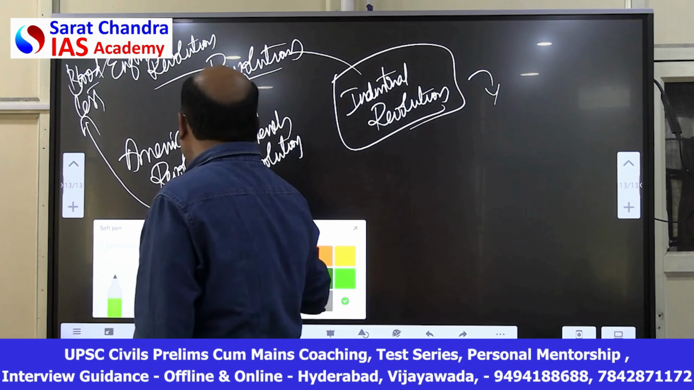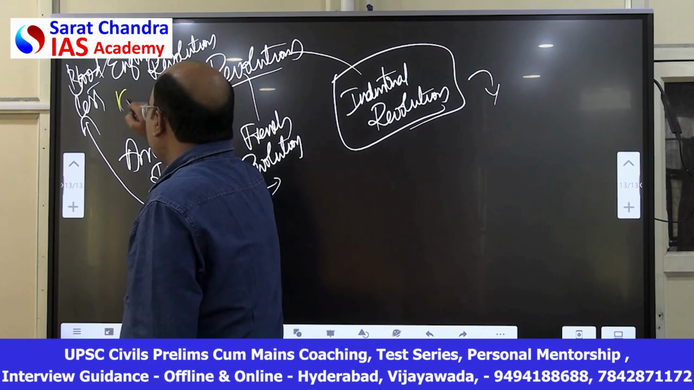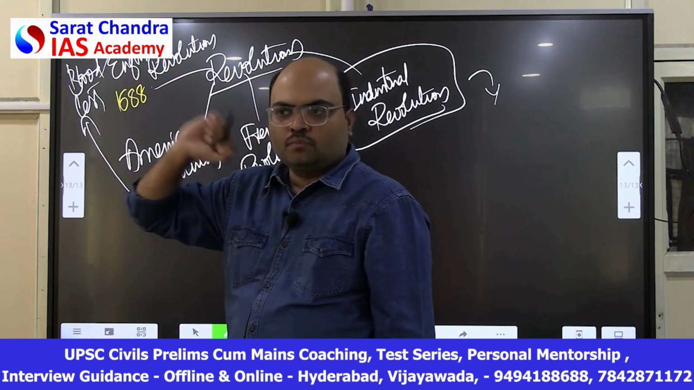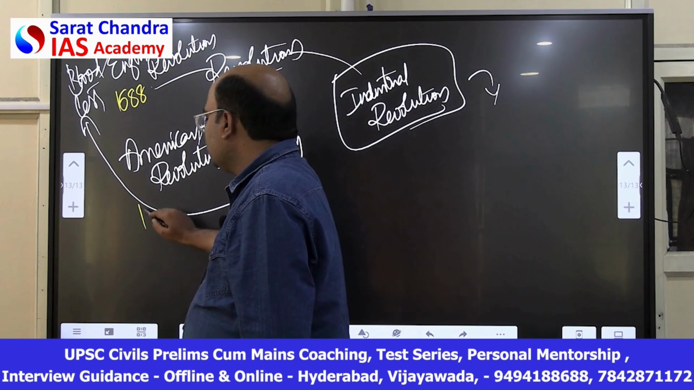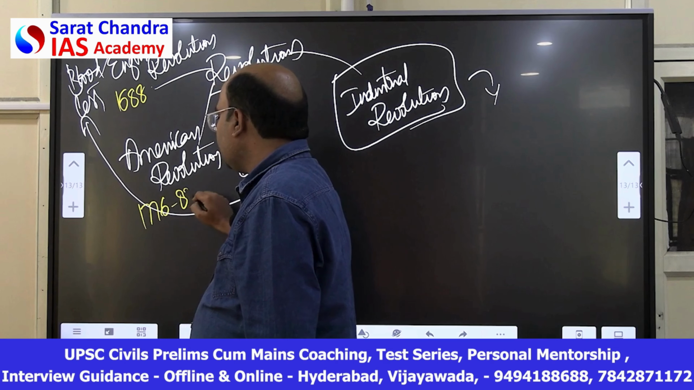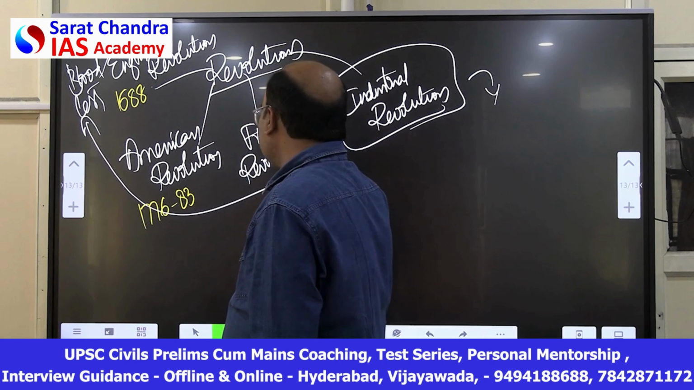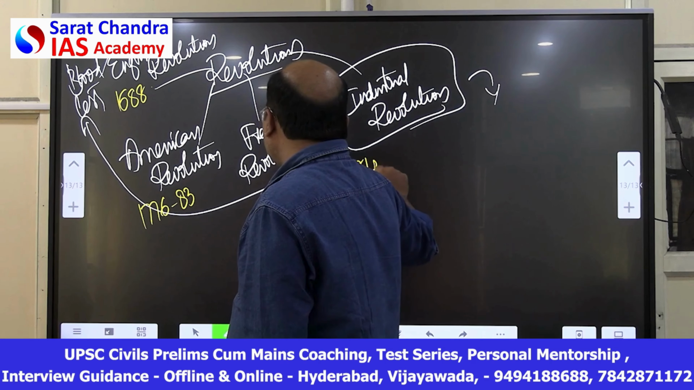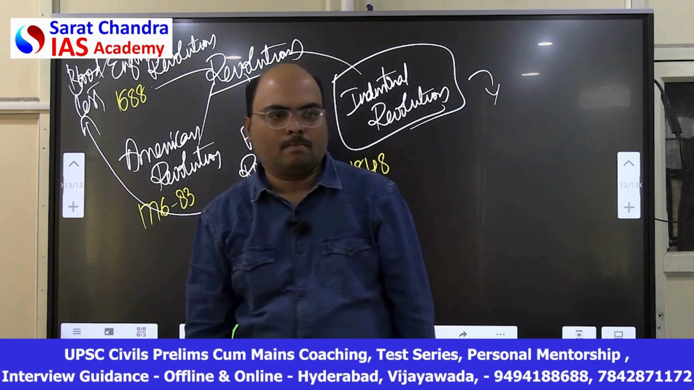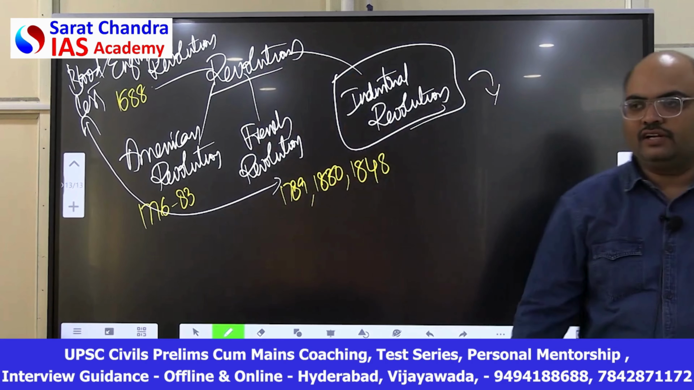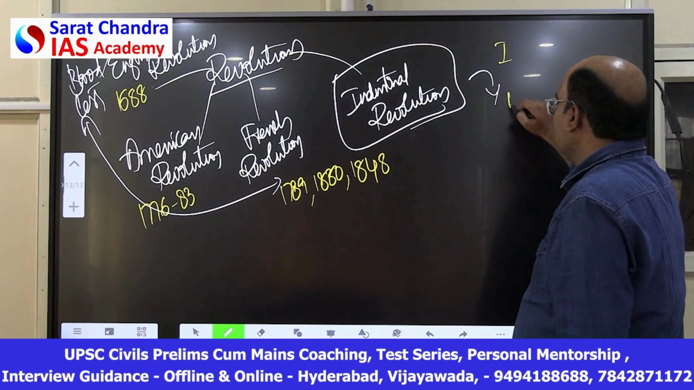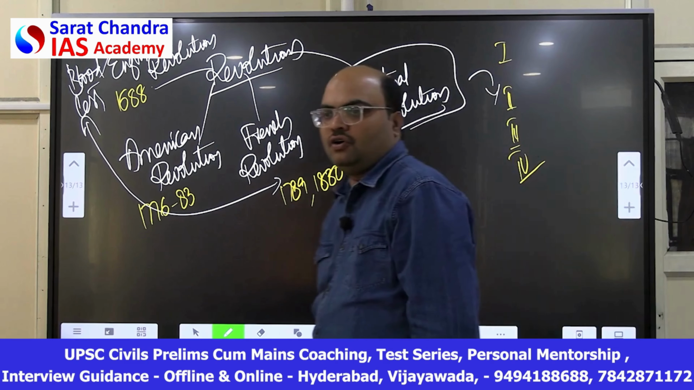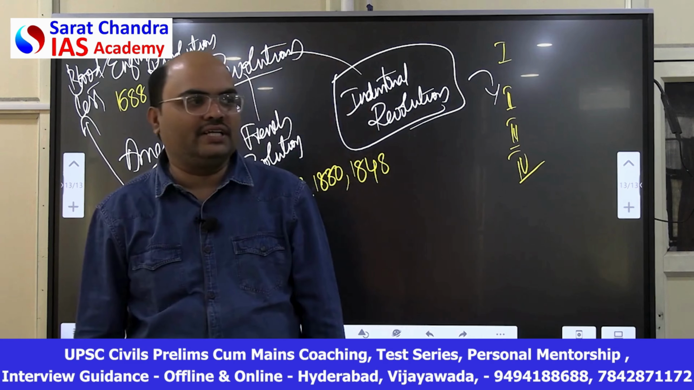All this process started from the English Revolution, the Bloodless Revolution, and the American Revolution. The Bloodless Revolution happened in the year 1688. You don't need to remember the dates, just understand the importance. American Revolution from 1776 to 83. French Revolution 1789, 1830, 1848. Industrial Revolution: first phase, second phase, third phase, fourth phase. We are present in the fourth era of the Industrial Revolution. This is called the fourth Industrial Revolution.